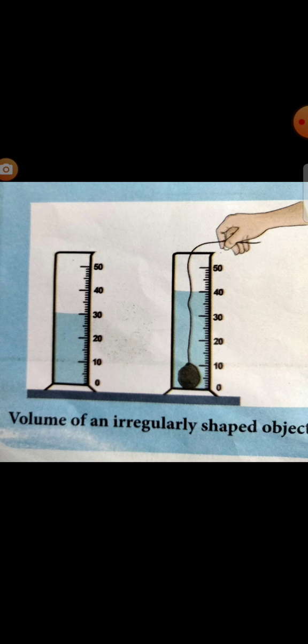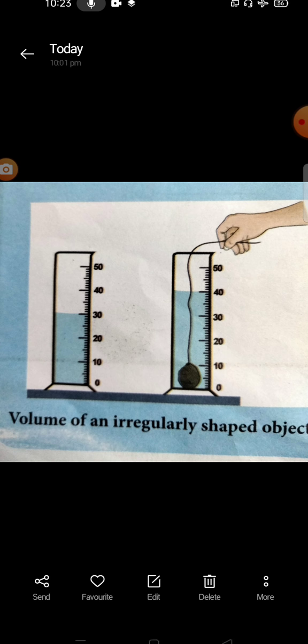Now we will determine the volume of the stone. How will we determine the volume of the stone? We subtract V2 minus V1. We get the volume of the stone.